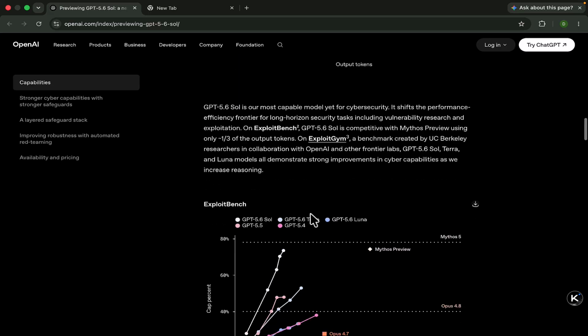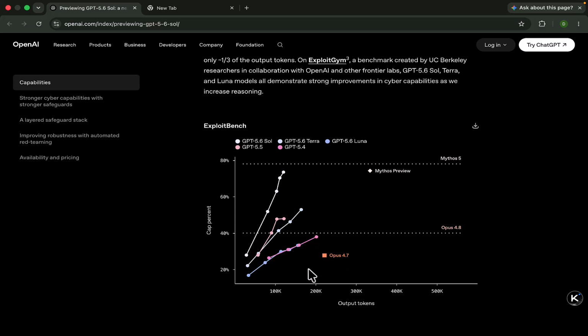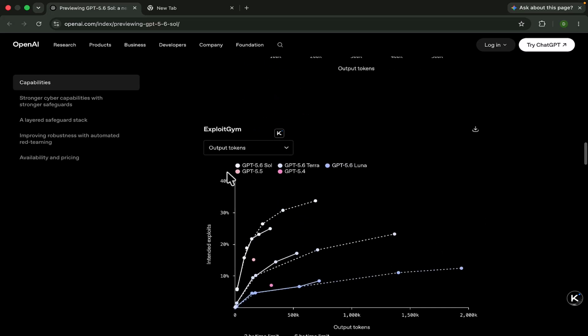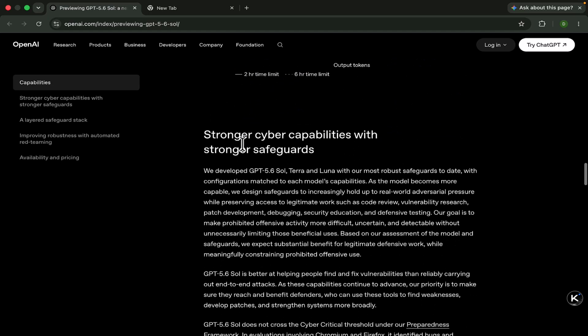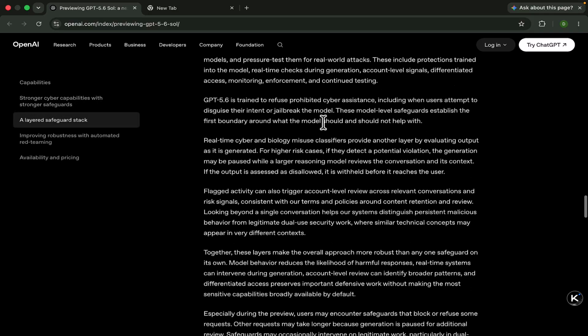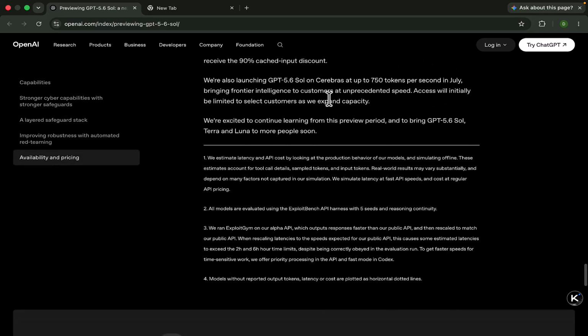In the cybersecurity platform, they have also provided 5.6 Sol as comparable with Mythos, but Mythos is still higher, and it surpasses Opus 4.8. Now we can go further. In the exploit team, they have also achieved many things: stronger cyber capabilities with stronger safeguards. Now we can go on to use the free version of these models.